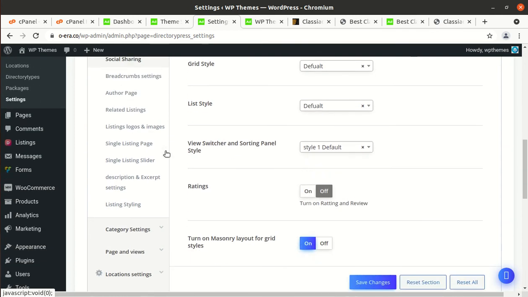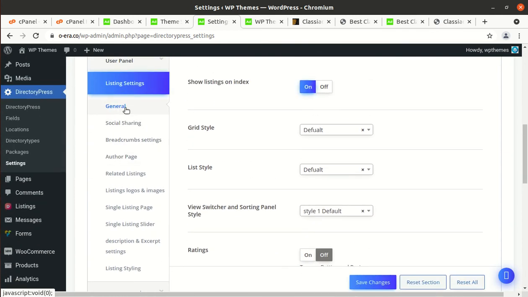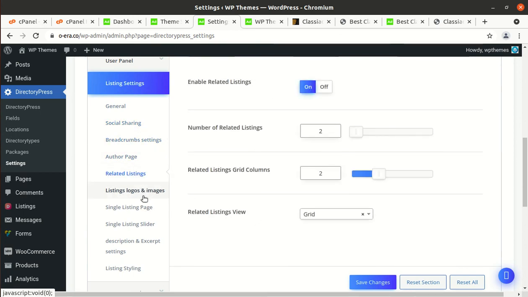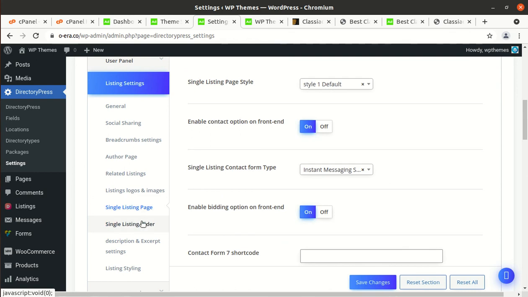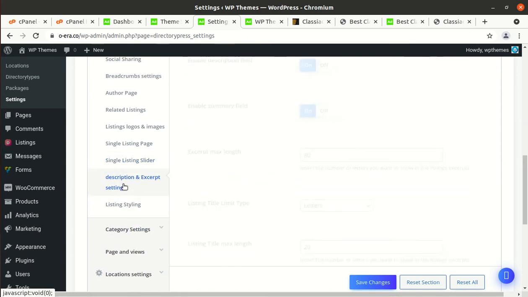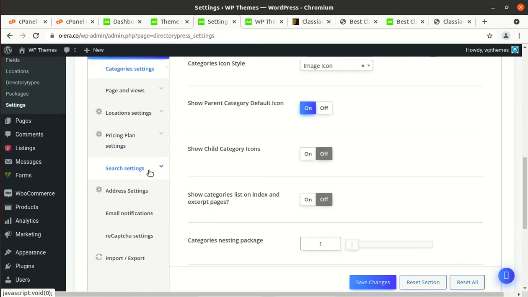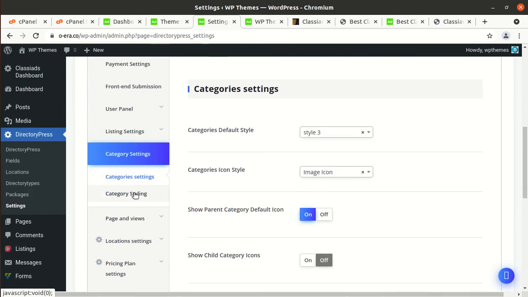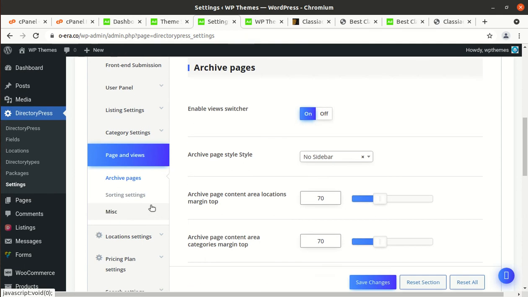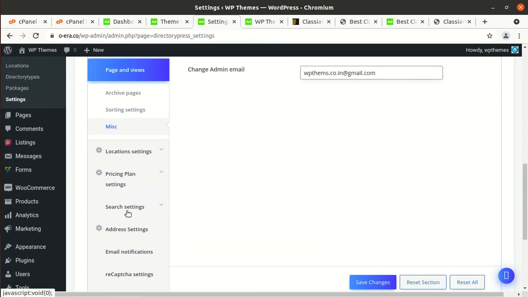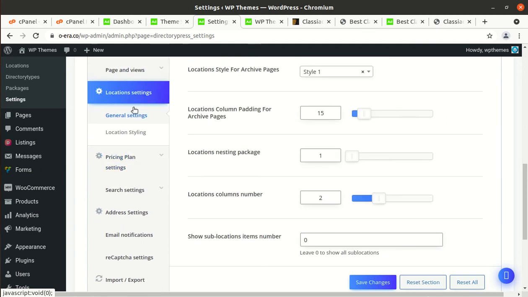So again, general setting, social sharing, breadcrumb setting, author page, related listing, listing logos and images, single listing page, single listing slider, description, expert listing styling, and now it is category setting, category styling, page and views, archive page, sorting setting, miscellaneous, location setting, general setting,